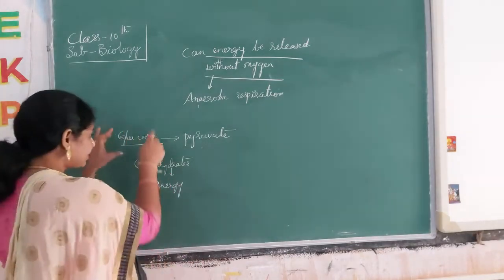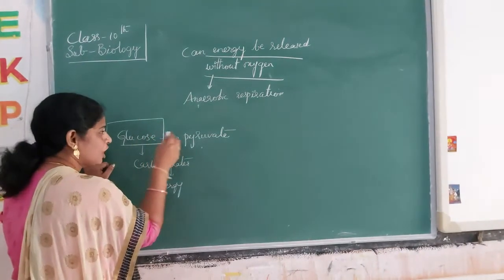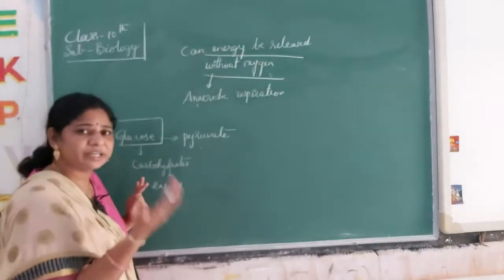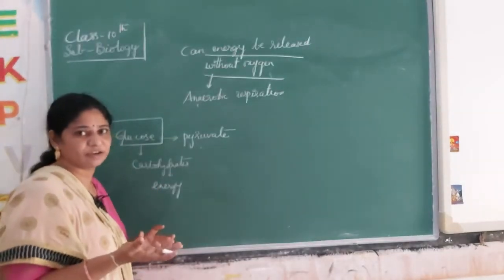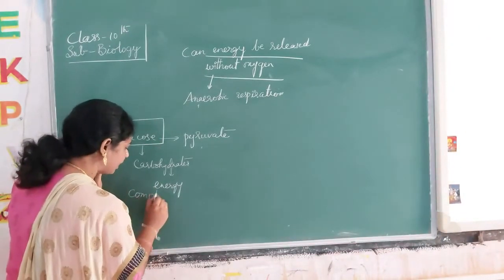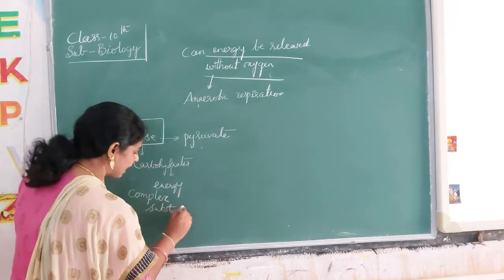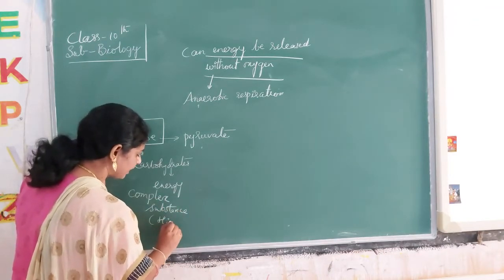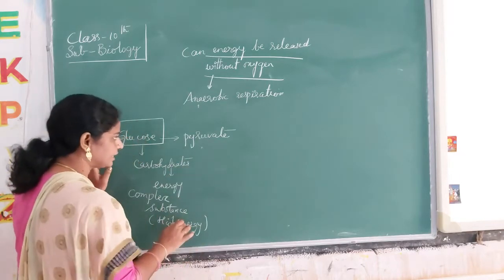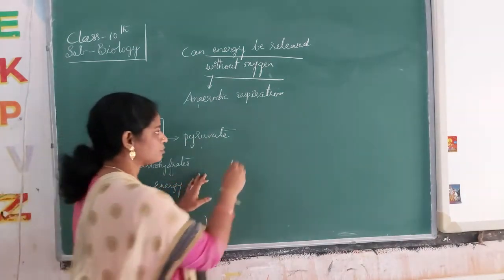Here glucose is in a complex structure, and it is broken down with the help of anaerobic and aerobic respiration into simple substances. Glucose is a complex substance which has high energy. It is broken down into pyruvate with the help of the glycolysis process.